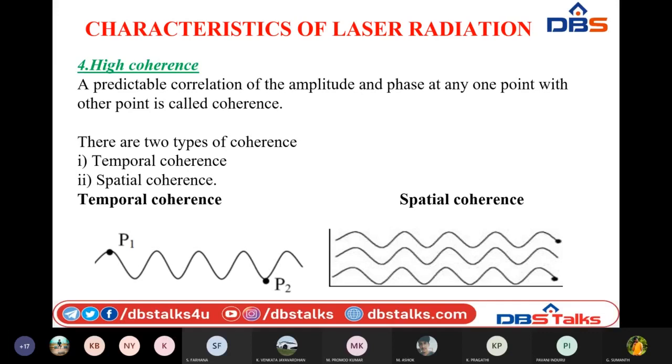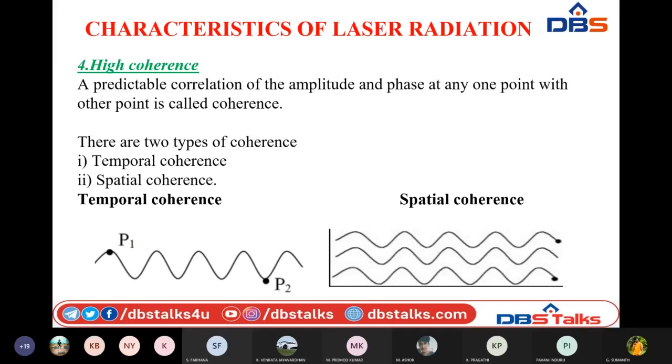Whenever this prediction can take place within a single wave of light, that is, it is possible to tell the next point's amplitude or phase, then it is temporal coherence. If the prediction happens for different, multiple waves, then it is spatial coherence. In spatial coherence, we compare many waves.